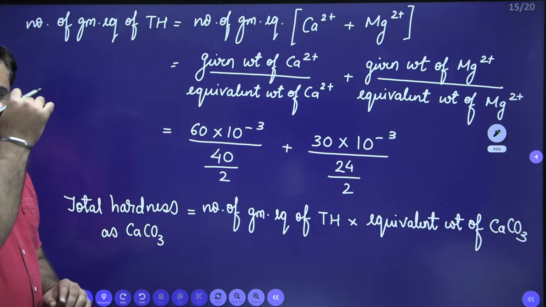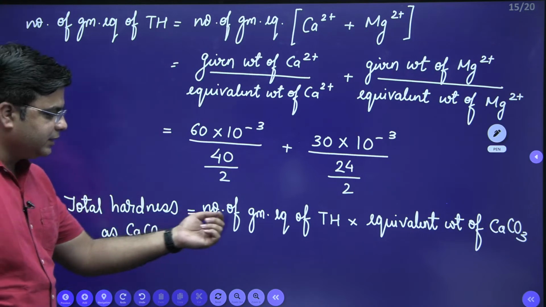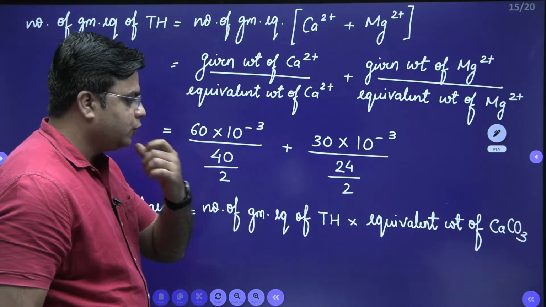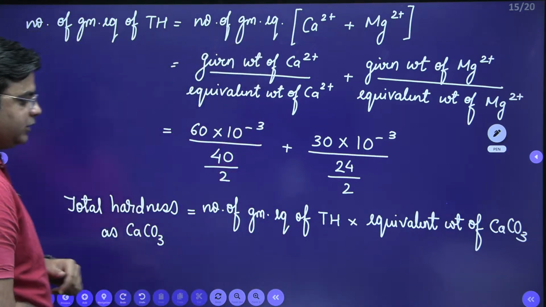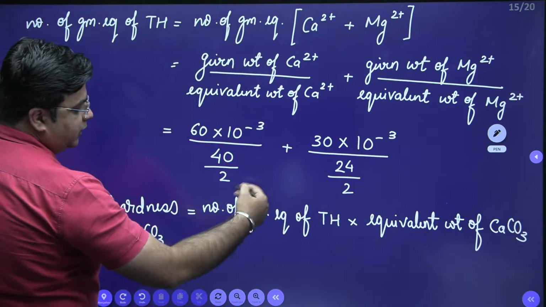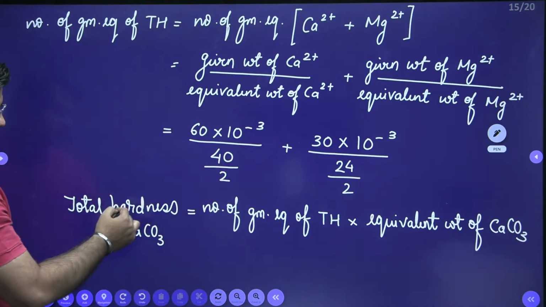So this will give the total hardness as CaCO3. The number of gram equivalents of total hardness, which we have calculated, multiplied by the equivalent weight of CaCO3, we can